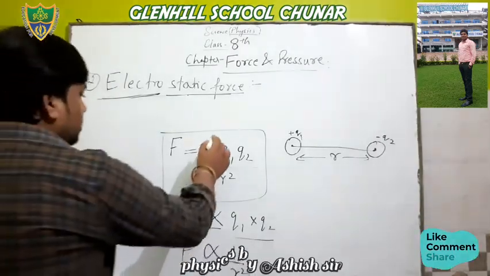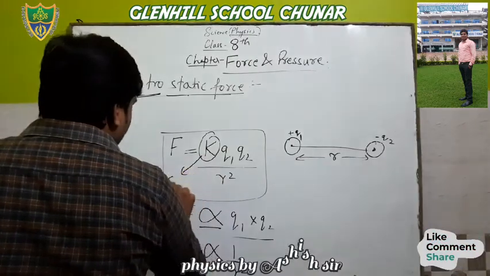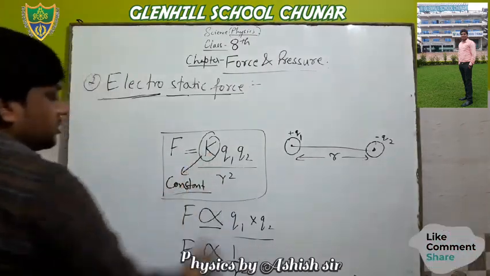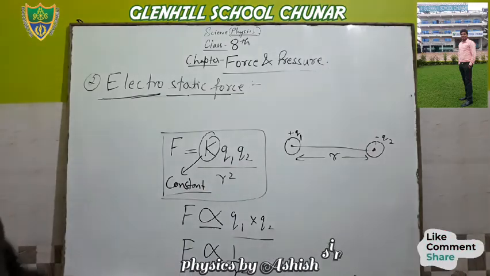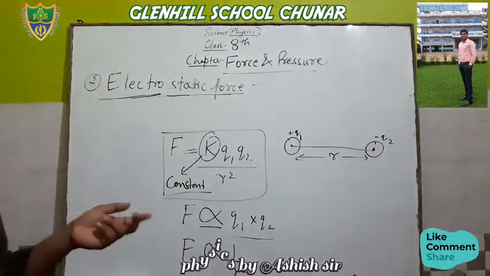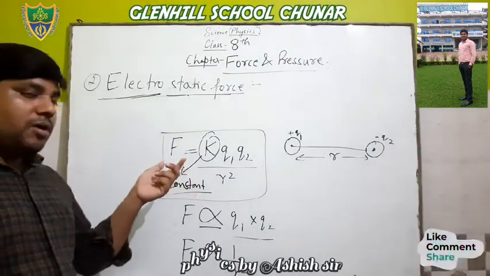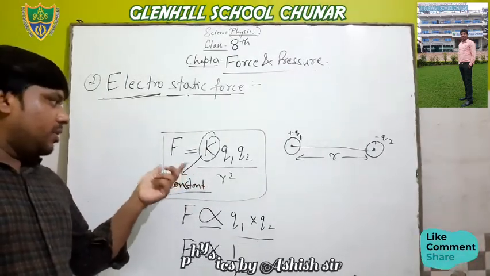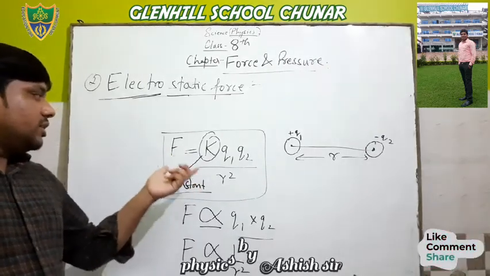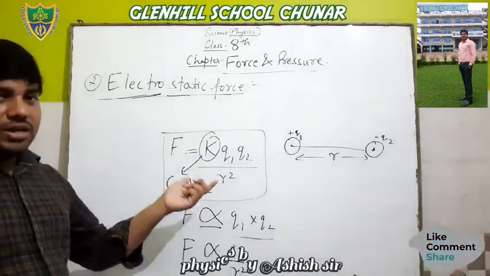And this K, what is this K? This K is a constant. In higher classes, we will study the meaning of this K. This is the proportionality constant, and its value is 9 into 10 to the power 9. But we will discuss it next. You will study Coulomb's law in higher classes briefly.